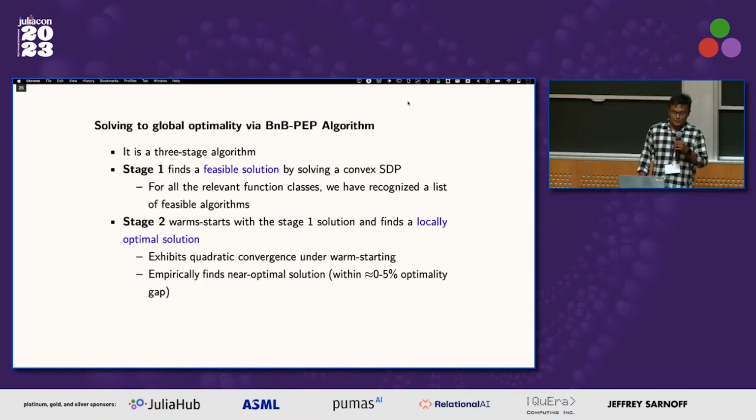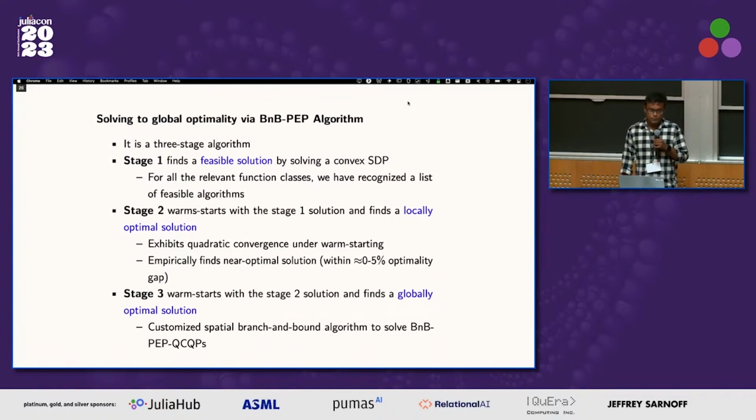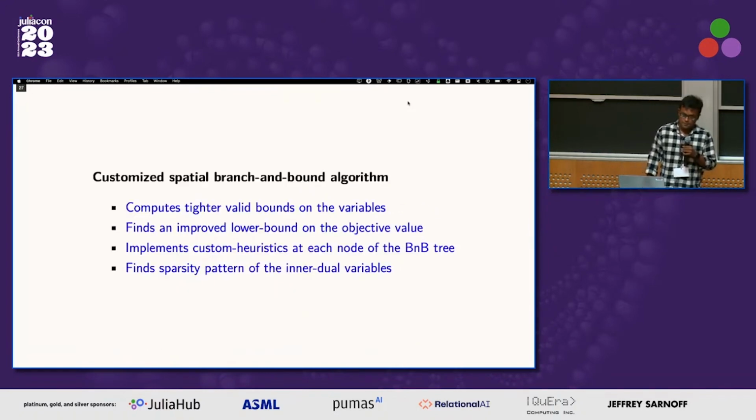So stage 2, what does it do? It does warm starting. Again, we use the warm starting feature. We solve this using an interior point solver, and we find a locally optimal solution. In the third stage, we warm start again with the stage 2 solution and find a globally optimal solution. This is where we use all the callback features to modify existing spatial branch and bound solvers.